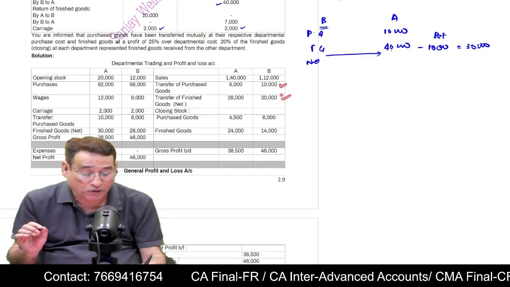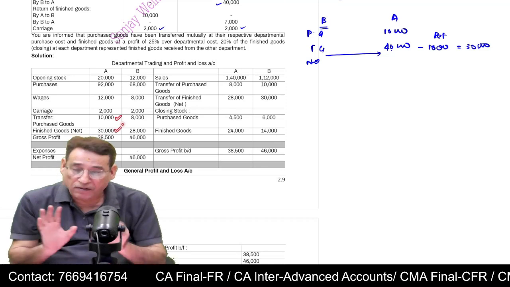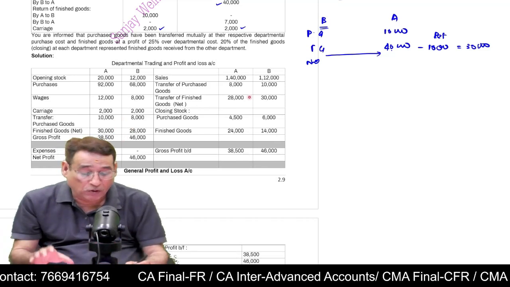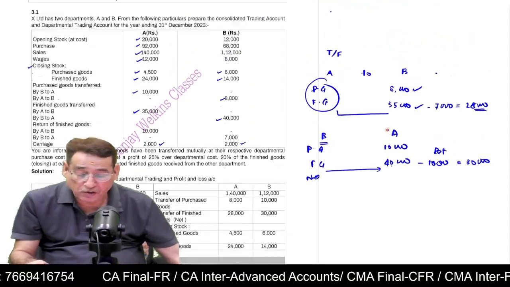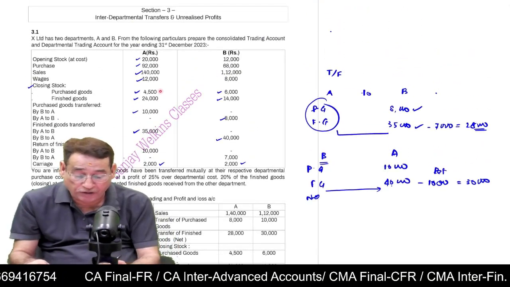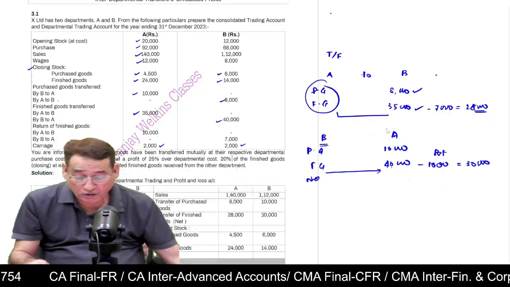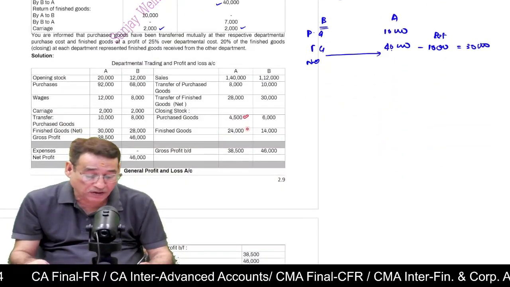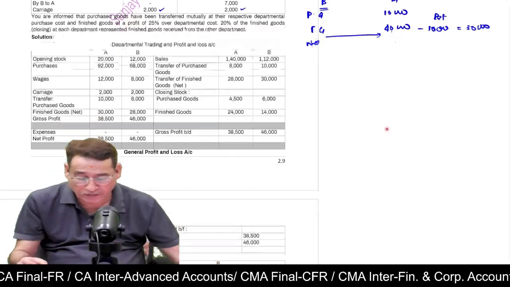First, you are going to write it on the credit side of B. Then you write it on the debit side of A. Now you simply compute. Closing stock is also given at the end of the year. Somewhere in the question, closing stock is given: Department A purchased goods 4,500, finished goods 24,000. You simply write closing stock of purchased goods, similarly closing stock of B. It is not going to pose any problem.